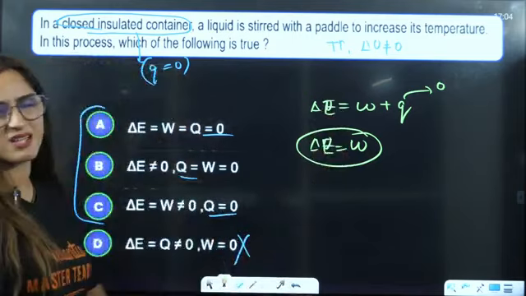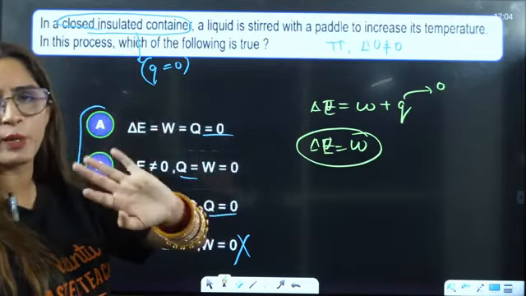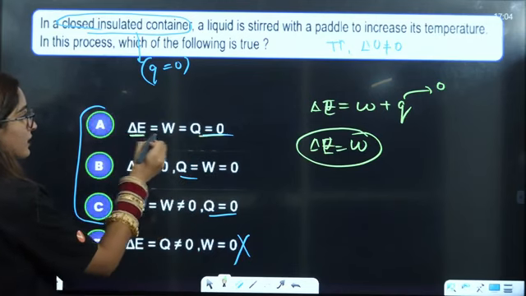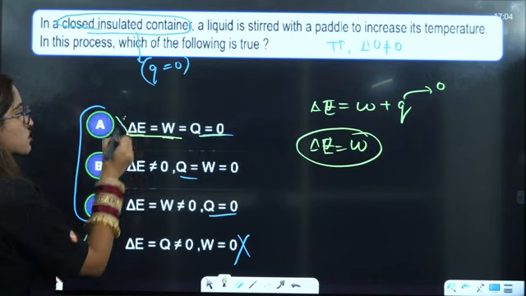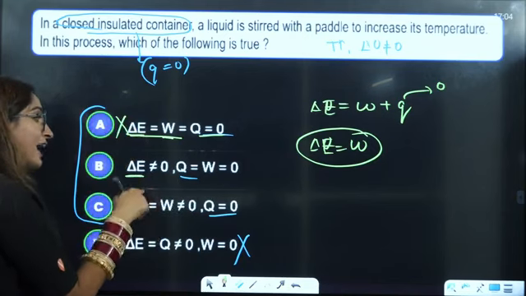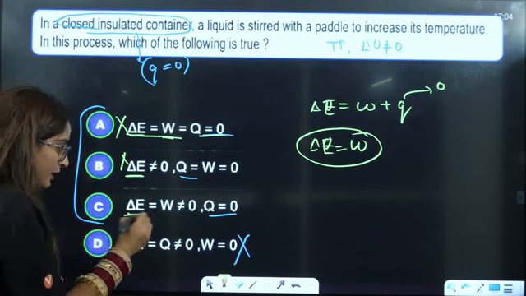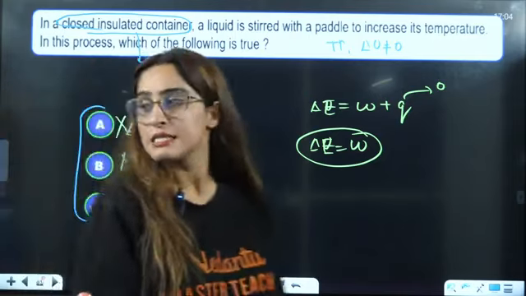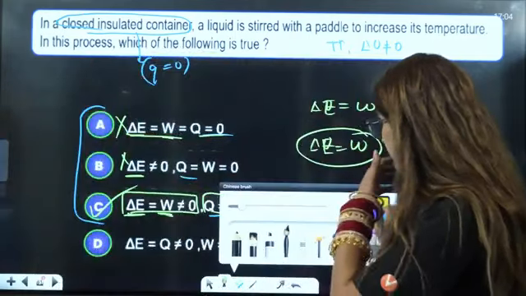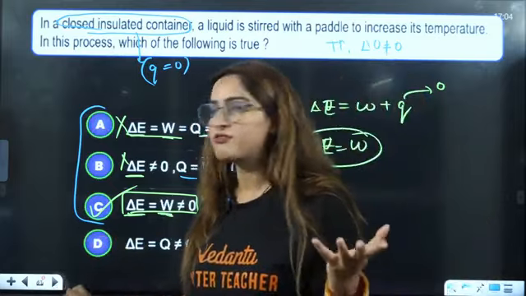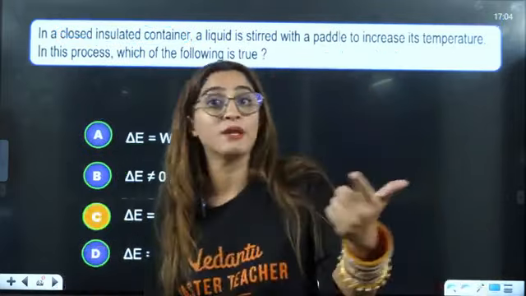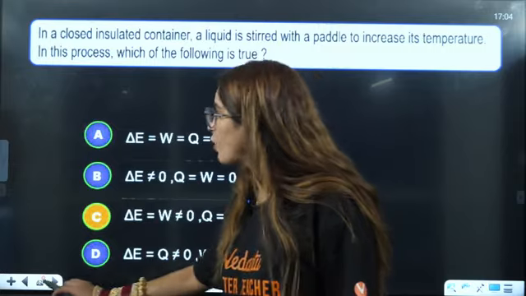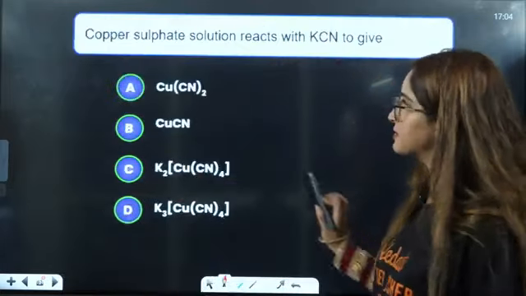In some questions they will mention it as delta E, in some questions they mention it as delta U. Both are the same thing. So Q is 0, delta U and W are equal, but they are not equal to 0. So this is cross. Delta E and W are equal, this is also... delta E and W are equal, which is not equal to 0, and Q is equal to 0. So the answer is C, the correct answer. Okay, directly from your first law of thermodynamics and from general things, like if temperature is constant, delta U is also constant. General things you should know here, right? Not very hi-fi things they ask you from these chapters.